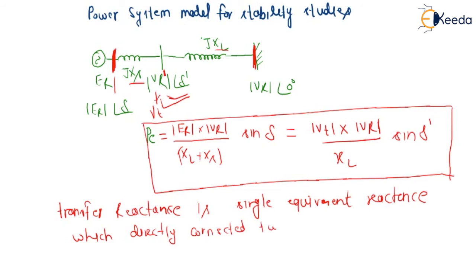So if we see what will be the transfer reactance between this terminal voltage and receiving voltage, only XL will be, not J, only XL. If we are asking what is the transfer reactance between these two voltages, ES or ER and VR, the transfer reactance is XL plus XS. So this is the transfer reactance you must consider, otherwise you will get the wrong answer. So here it is, the power system model for stability studies. Thank you.